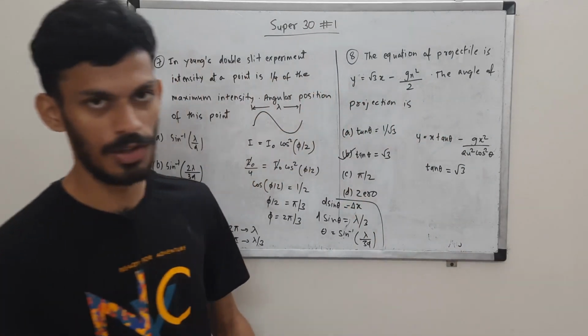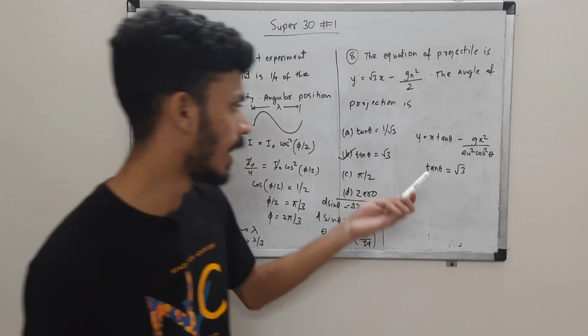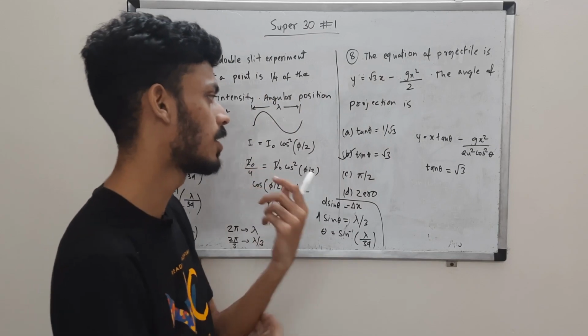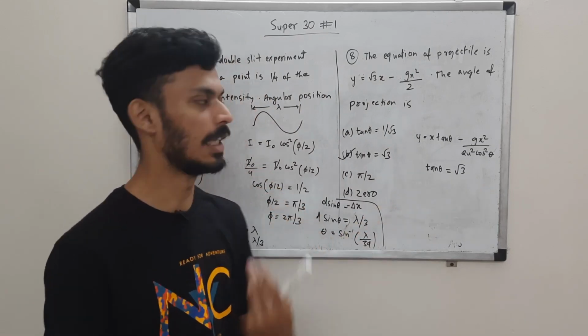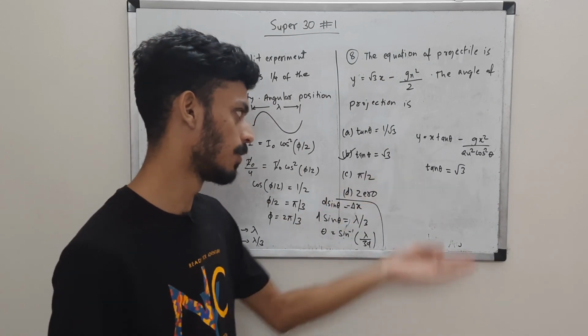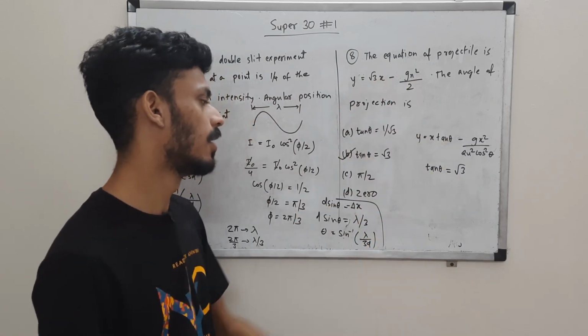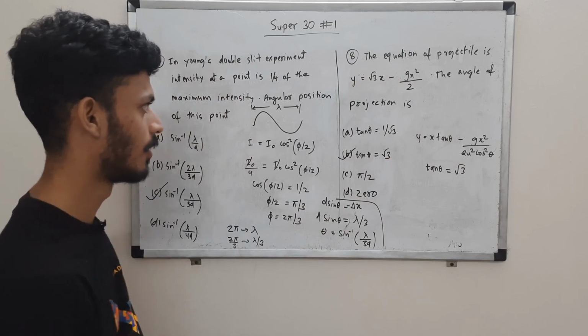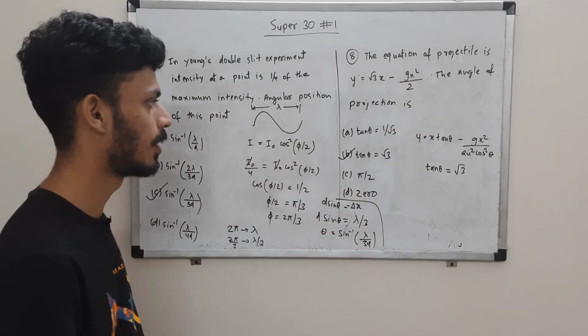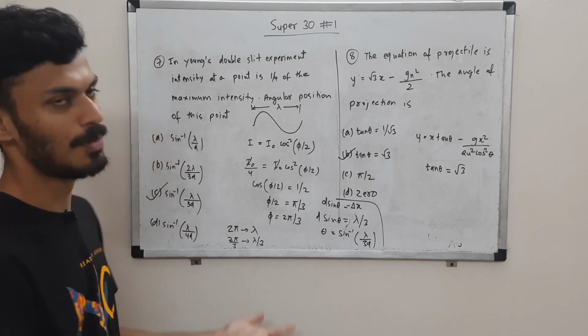They might have also given theta as 60 degrees, so that would have been the correct choice because tan of 60 is root 3, right? So in this case they have directly given tan theta is root 3, so that is your answer. You just had to compare the equation of trajectory with the given equation. Okay, so that was very simple. Let's move to the next question.